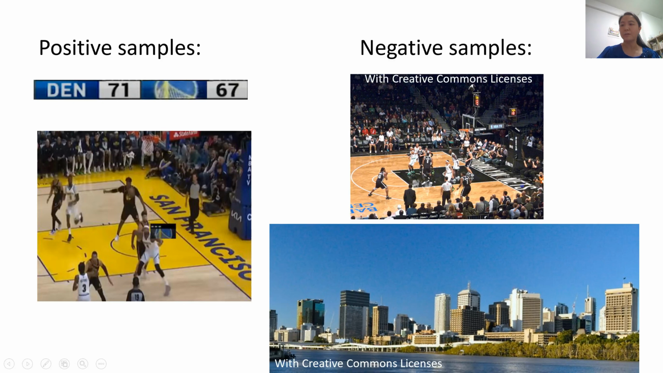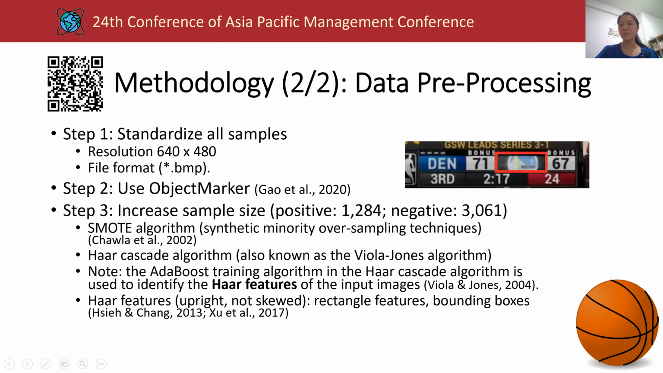We used the Brisbane City view as an example of a landscape. In our study, we included other landscapes that were not related to the basketball games. Then, we pre-processed all the training and testing datasets in the following steps. First, we standardized all the positive and negative samples to a resolution of 640 by 480 and then saved those samples in BMP format.